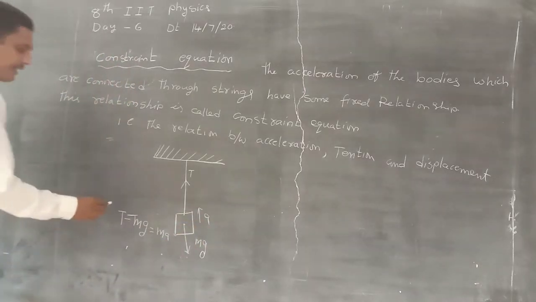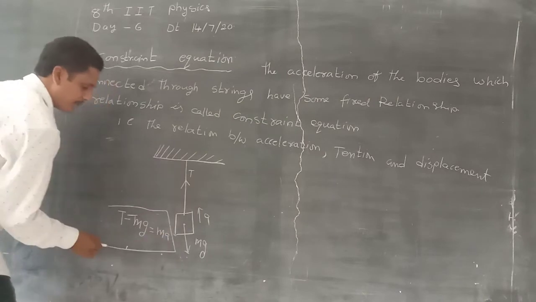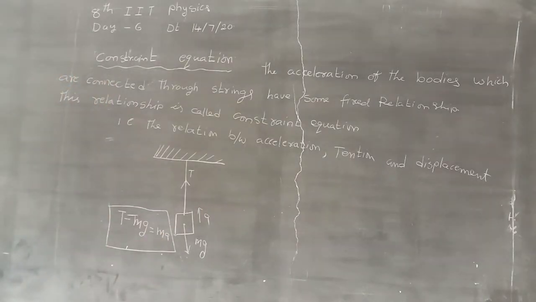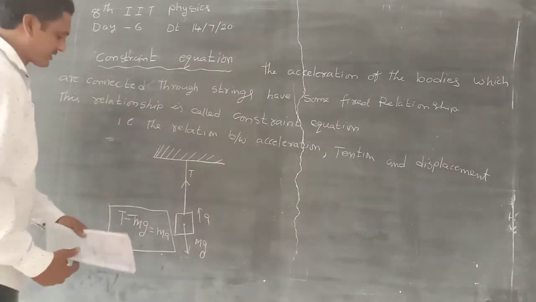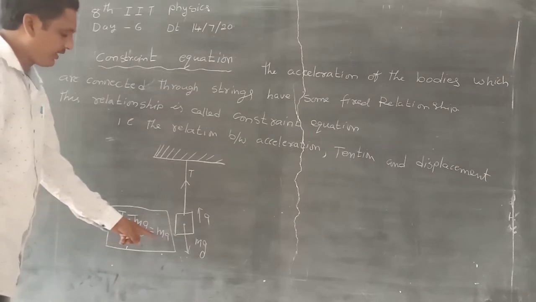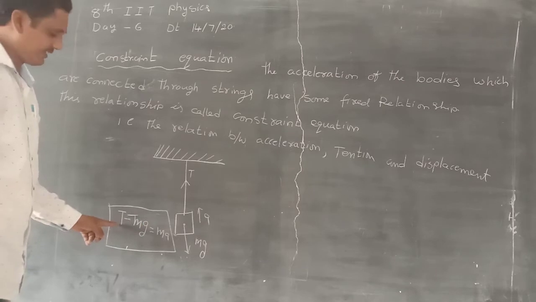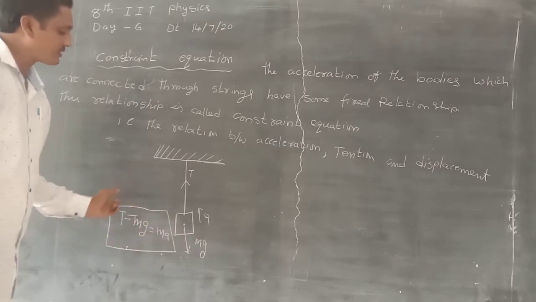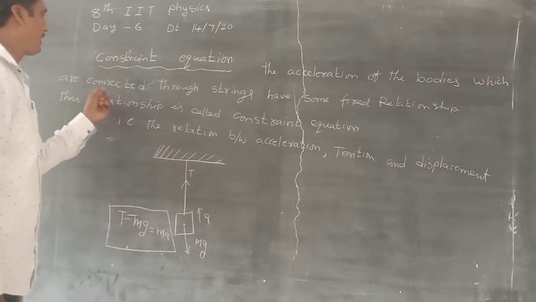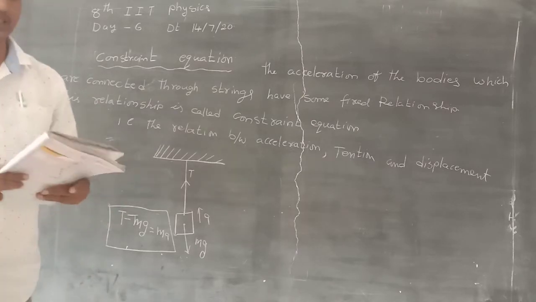So T minus mg is equal to ma is called the constraint equation. The relation between acceleration, mass and tension in the string is called the constraint equation.